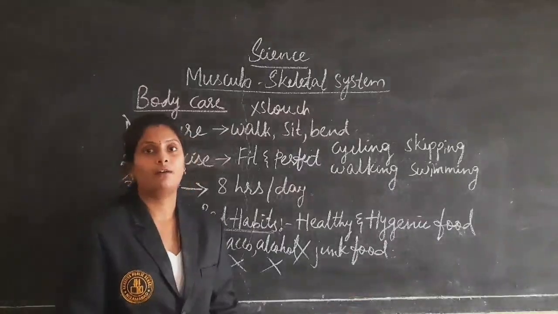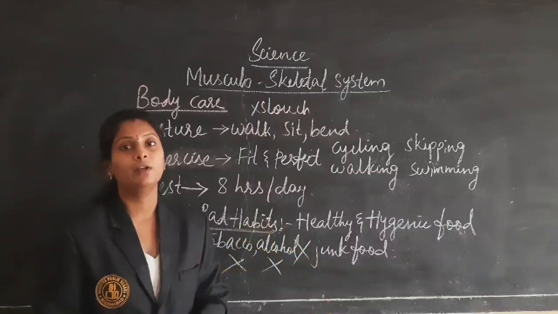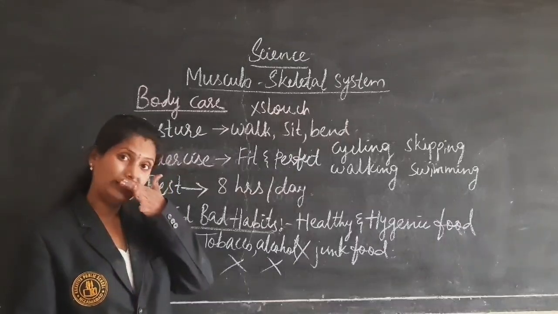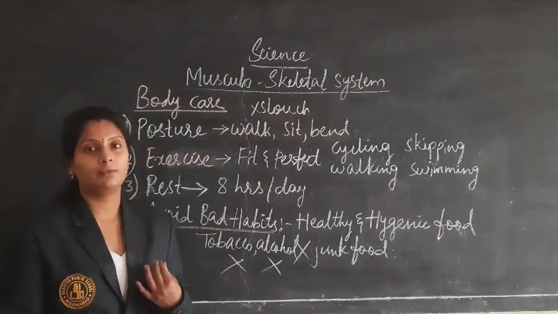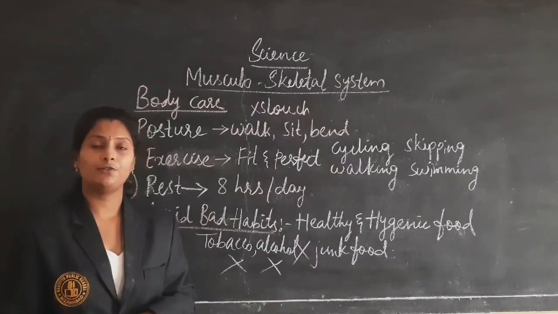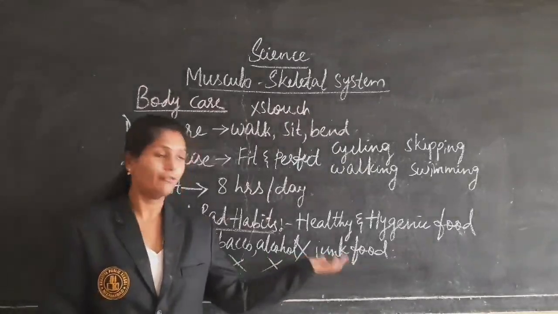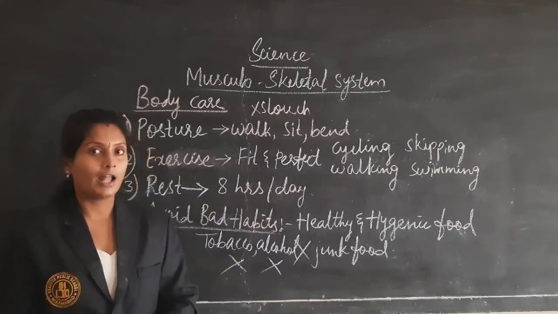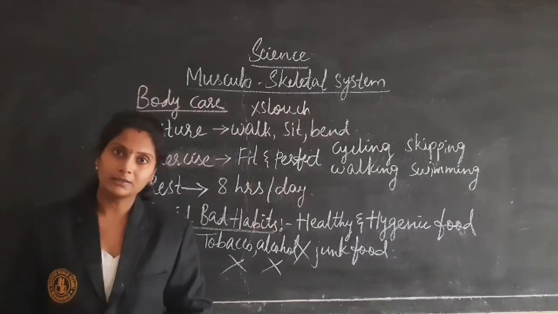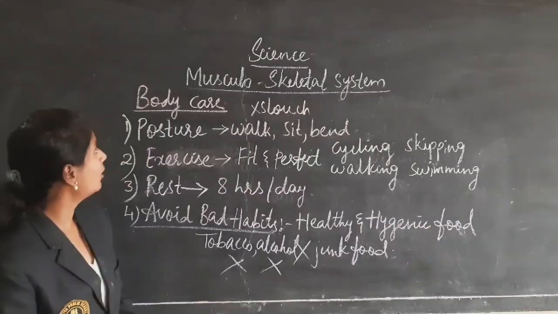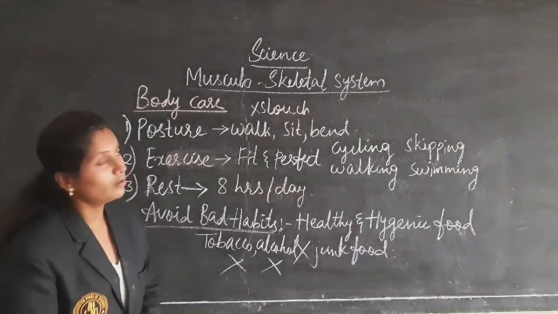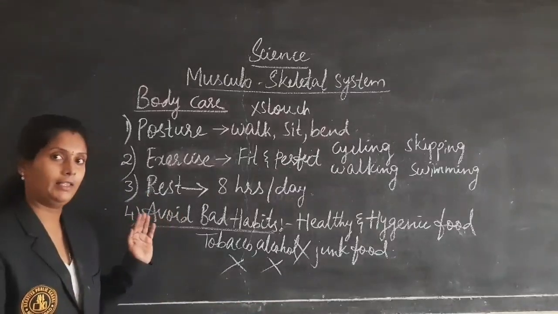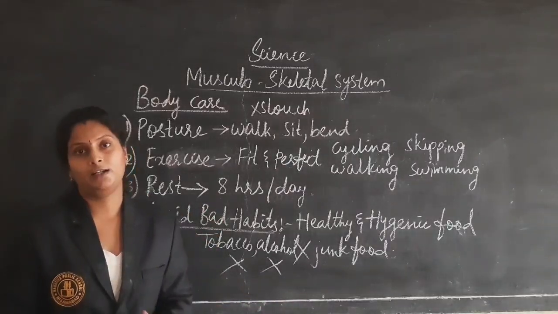Junk food also we should avoid. If we take more junk food, it will directly affect our intestines and the stomach. It will affect the digestive system. The digestive system is a very sensitive organ in the body. If we take junk food or heavy food, the working of the digestive system will become very difficult, and we may get stomach problems or stomach pain. This is all about body care and the musculoskeletal system. If we follow these things, we can keep our body in a healthy condition.